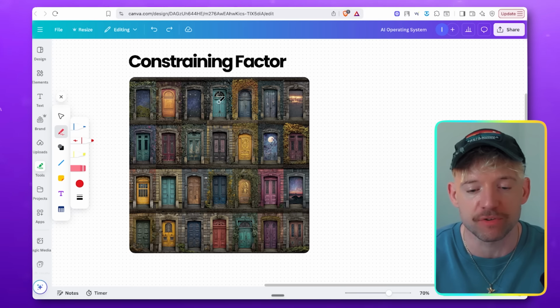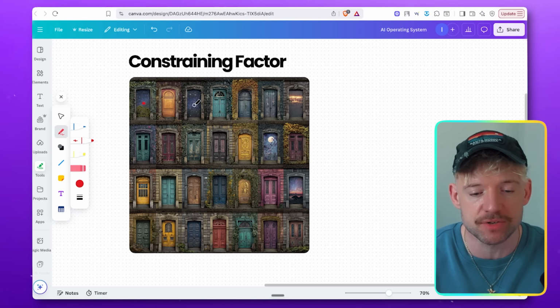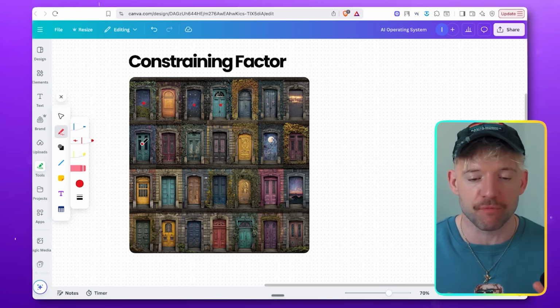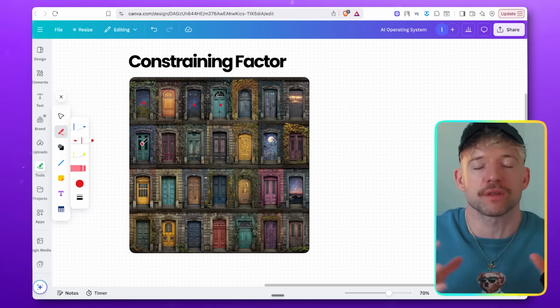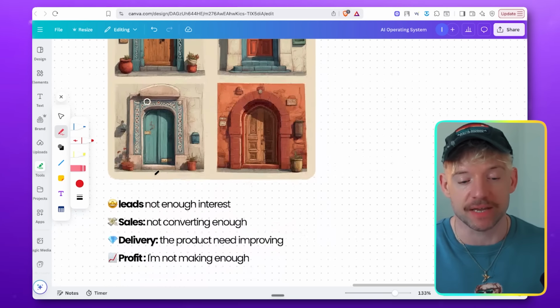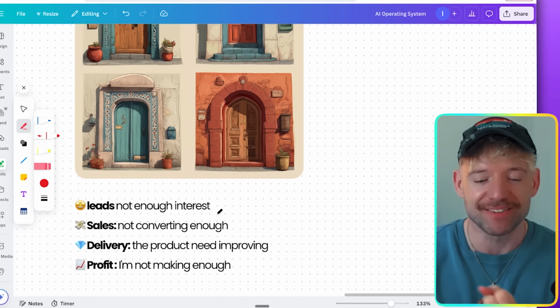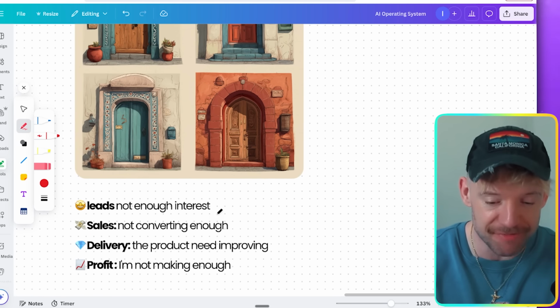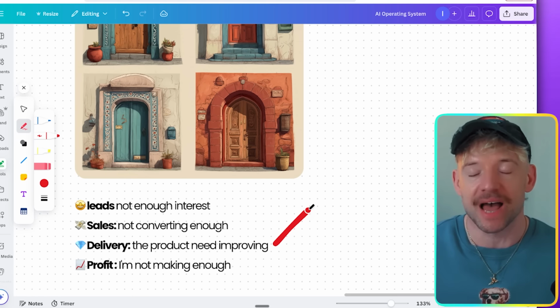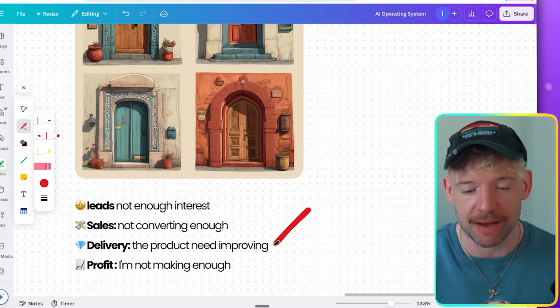Now, when you're looking at everything to do, like I need to do lead gen, I need to sort my website out, I need to grow on LinkedIn, I need to do Insta, whatever the thing is, we believe that we have what we call this theory of 1,000 doors, 1,000 things that I need to do and walk through. In reality, you have 4. And again, like I say, it's leads, getting the clicks, it's sales, converting those clicks, it's delivery, which is improving the product, making sure our churn is low, making sure people are actually enjoying it and referring us, and then profit, which is I'm not making enough.